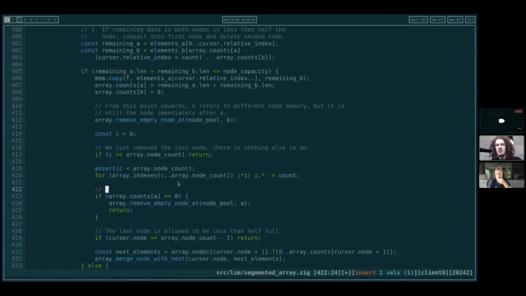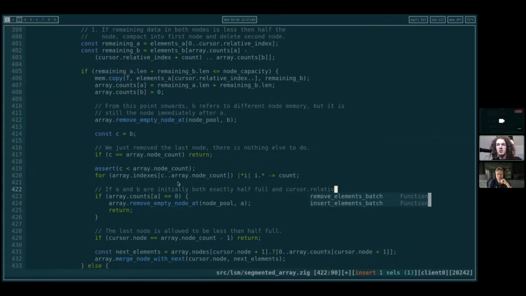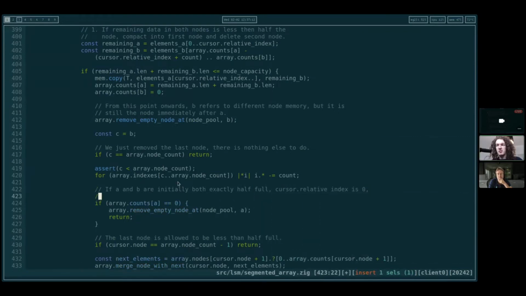I just want to document this and say if A and B are both exactly half full and recursive index, well, relative index is 0 and count is node capacity.